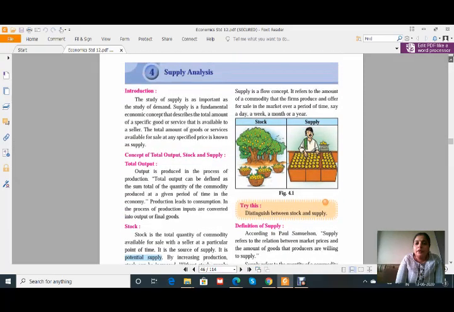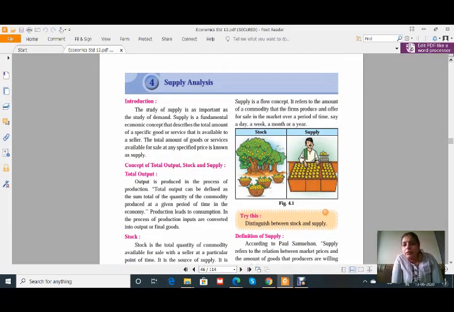Now, supply is a flow concept and it refers to the amount of a commodity that the firms produce and offer for sale in the market over a period of time, say a day, a week, a month, or a year. Just now I told you that supply is a flow concept because it is always related to time and price. Therefore, stock can exceed the supply but supply cannot exceed the stock. हम लोग supply उतना ही कर सकते हैं जितना हमारे पास stock है. We cannot go beyond that. Therefore, this point should be remembered.